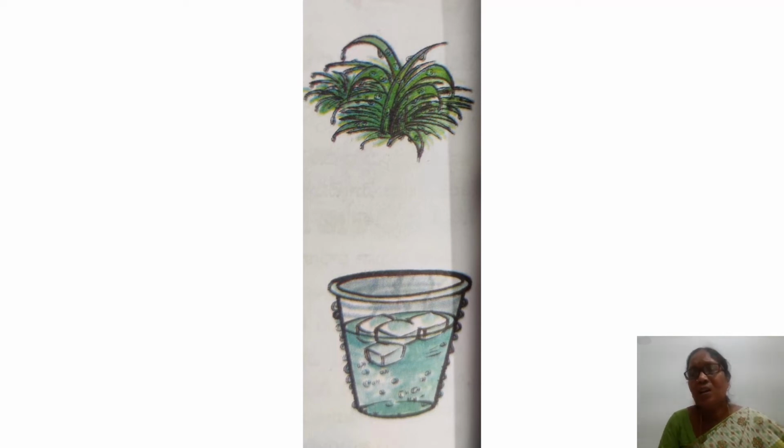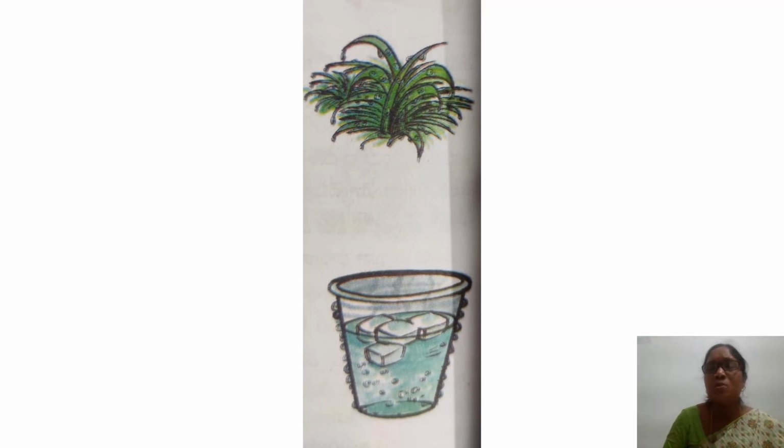So what is this? Condensation. On the leaves, dewdrops are there. That's because of condensation. Here on the surface of the glass, vapor changed into liquid water. That is called condensation. So gaseous form changed into liquid form in condensation.